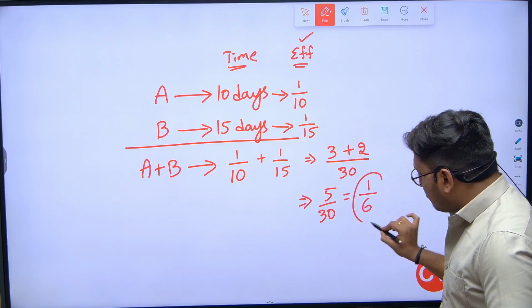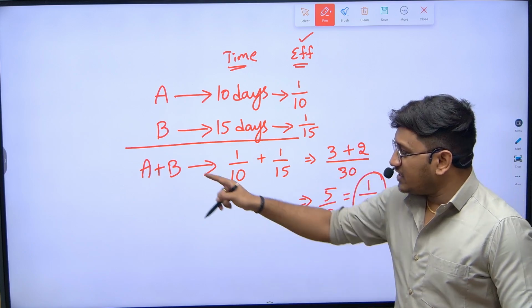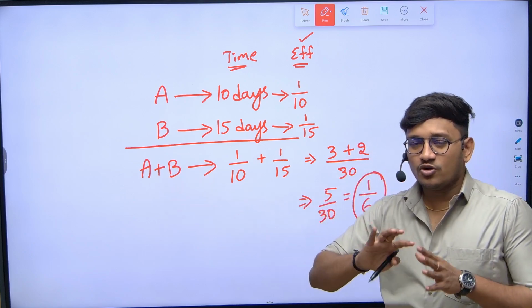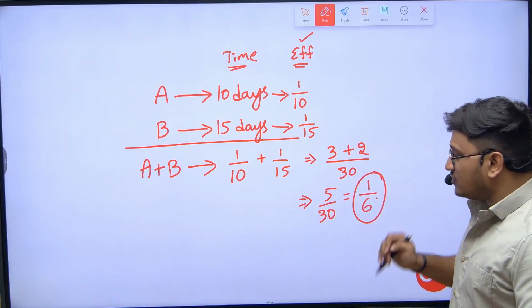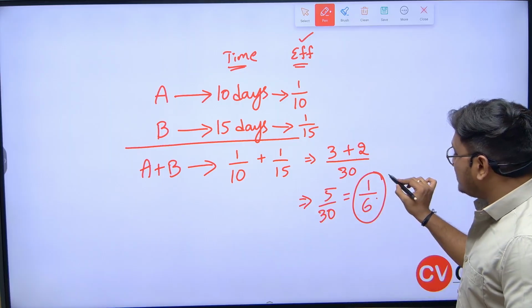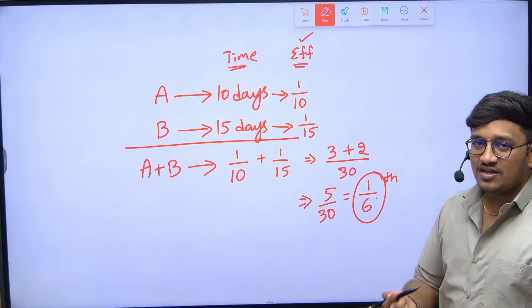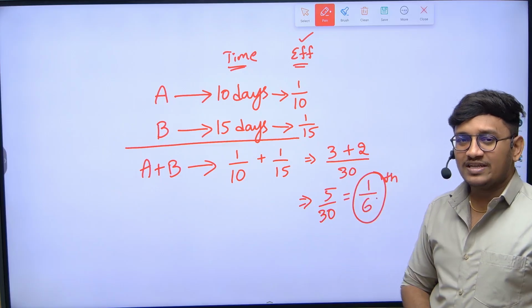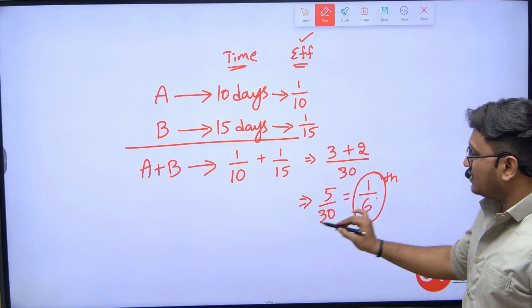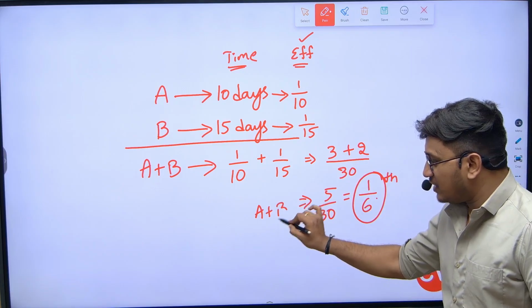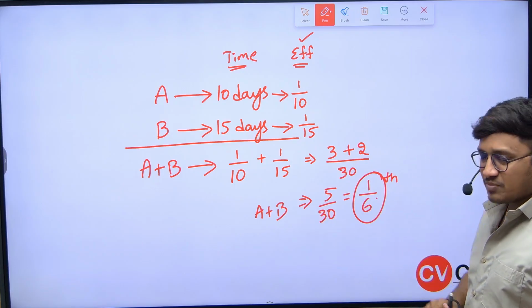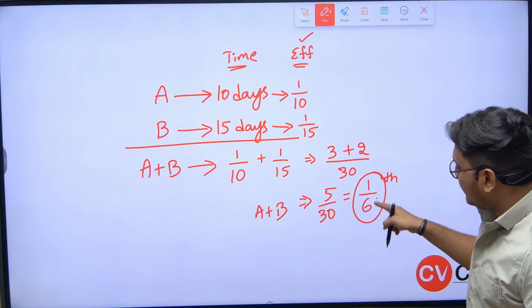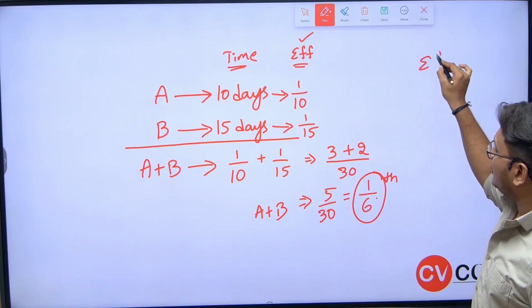What does this 1 by 6 indicate? When A plus B work together, 1 by 6th part of the work will be done. Now what's the question? In total, how many days are required to complete the entire work? When they both work together, A plus B, in one day 1 by 6th part of the work will be done. This 1 by 6th is referred to as efficiency.